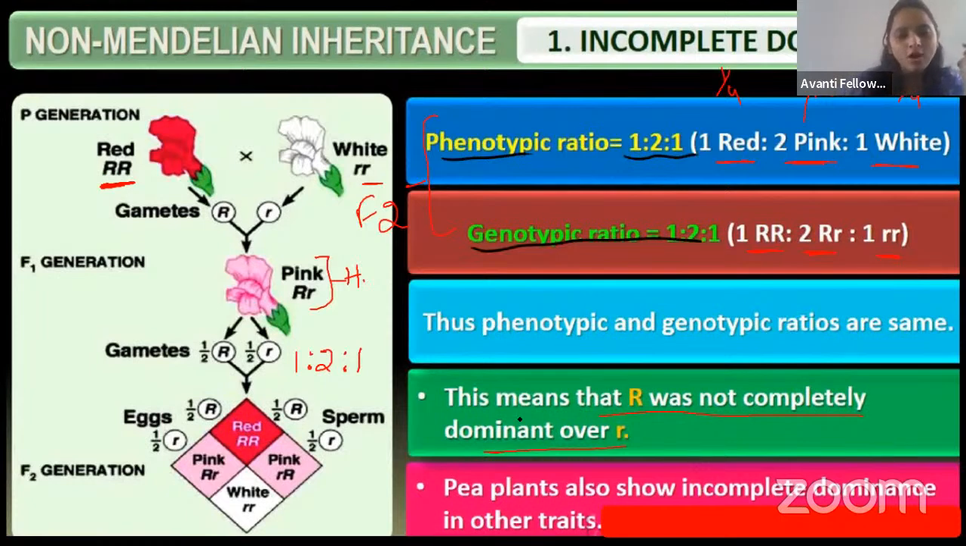Okay guys, so what are they telling here? Capital R is not completely dominant over the small r. In the pea plant also we can see this type of incomplete dominance.